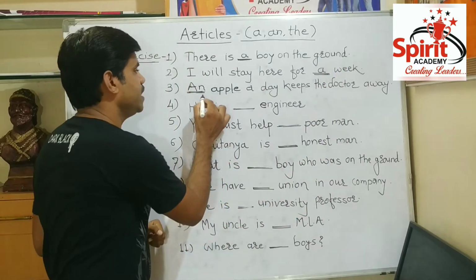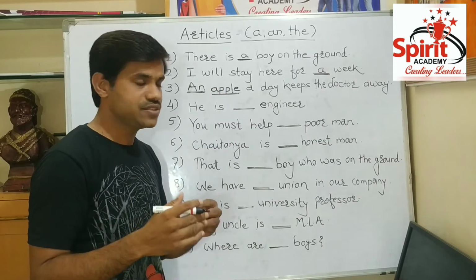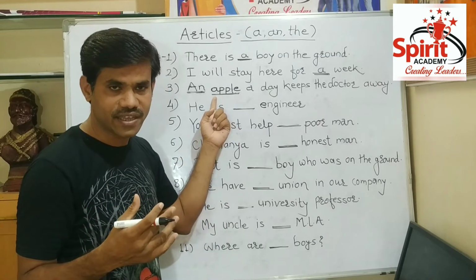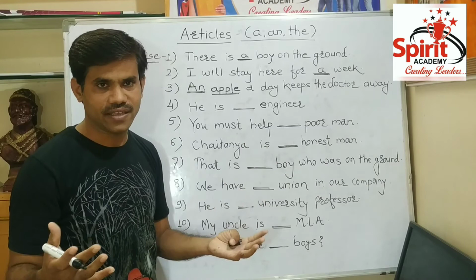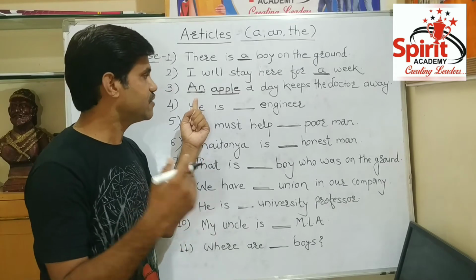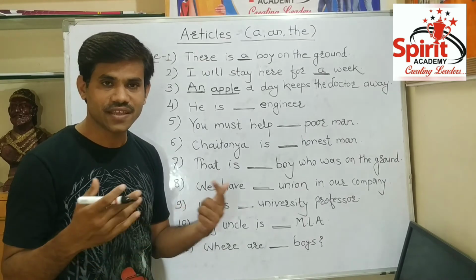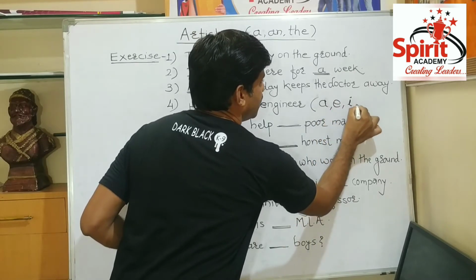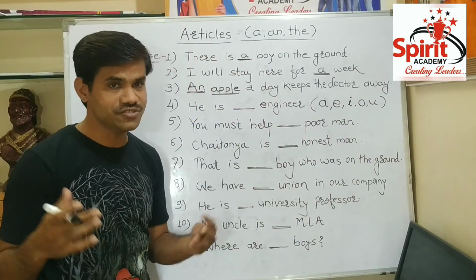It means when we are using an, there must be a noun whose first letter is a vowel. The common noun we are using here starts with one of the vowels A, E, I, O, U. That is why we are using an here, right? And you must have known about vowels. There are 5 vowels in English. Which are these? A, E, I, O, U. These are the 5 vowels and the remaining are consonants, right?